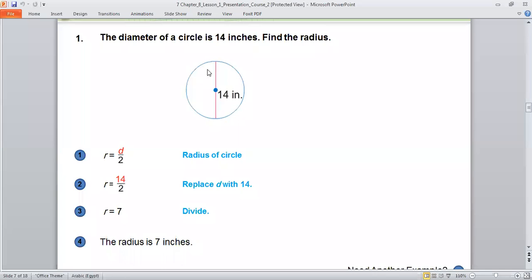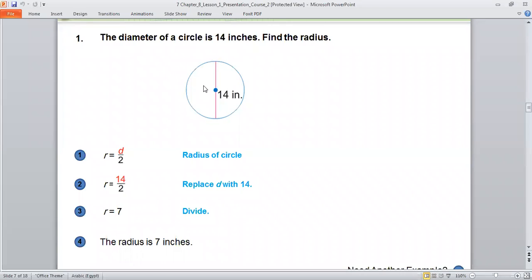If you look at this part only, from the blue point, the center, to the top, we call the blue point the center. To this point, I call it the radius. So this distance only, Ahmed, I call the radius. The small part here I call the radius. But this whole line is called the diameter.